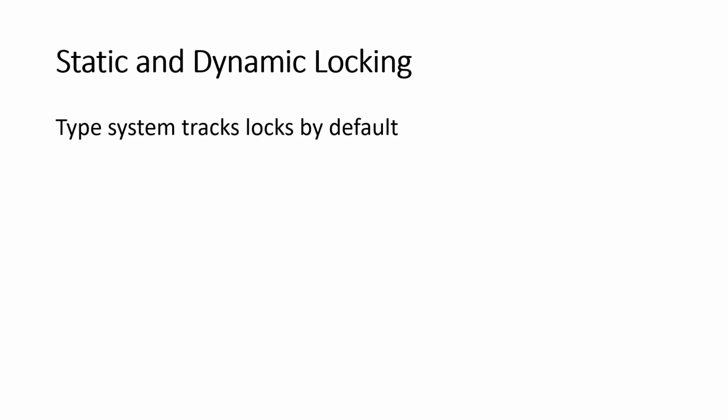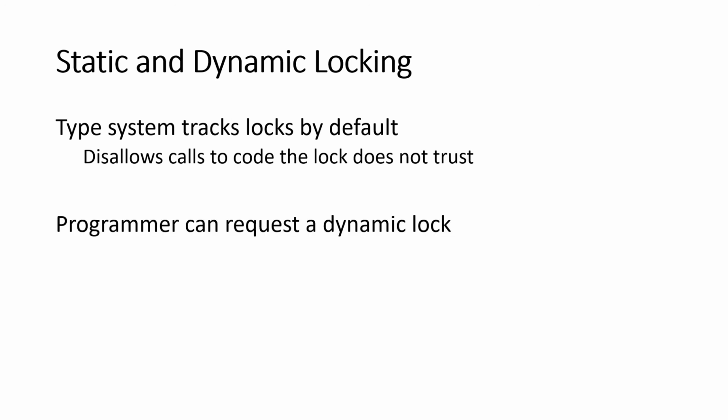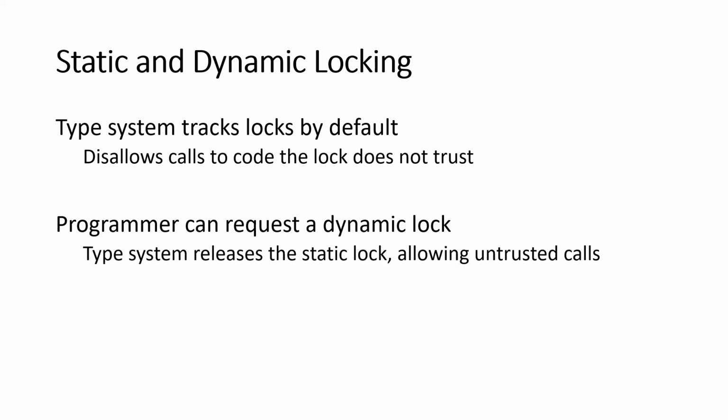By default, we're going to use the static locks tracked by the type system. And in order to do this safely, we're actually going to completely disallow calls to code that might behave improperly, to code we don't trust. So this is very restrictive, but it's safe. If a programmer wants to call some other arbitrary code, they can request a dynamic lock. When they request a dynamic lock, the type system releases the lock statically and allows that call to go through, knowing that it will be dynamically checked to make sure nothing bad happens.